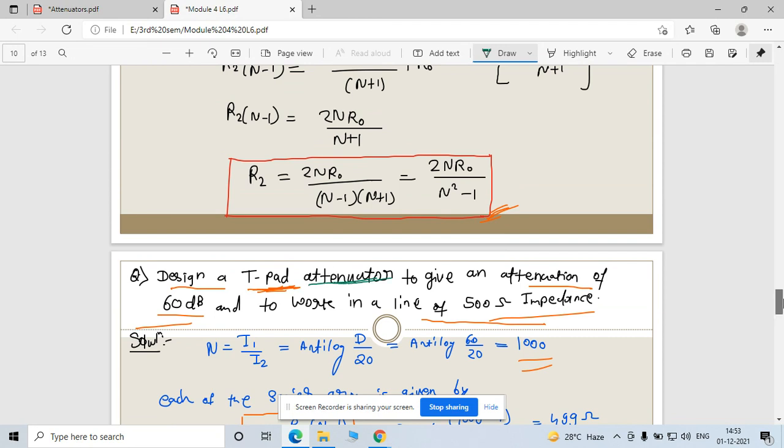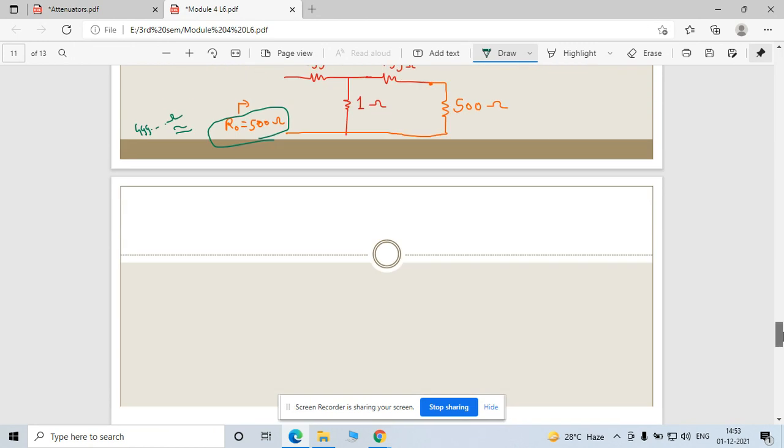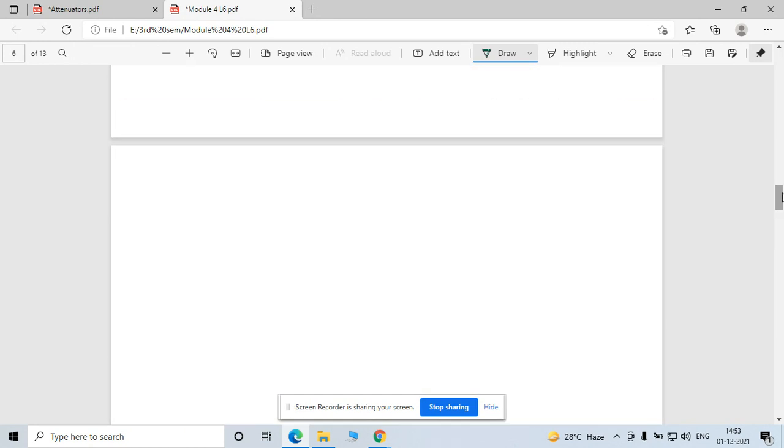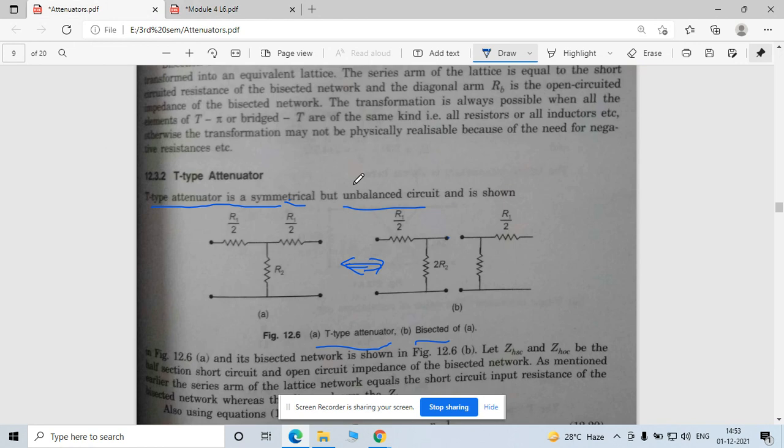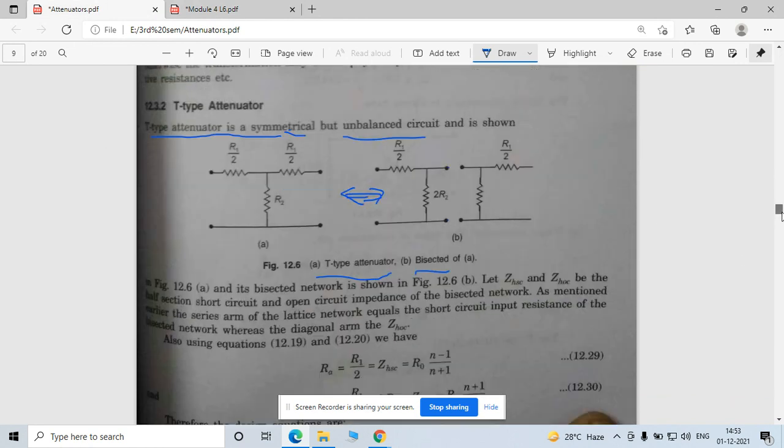So this is the T type of attenuator. So that's it for today. For tomorrow we will cover all the other attenuators.